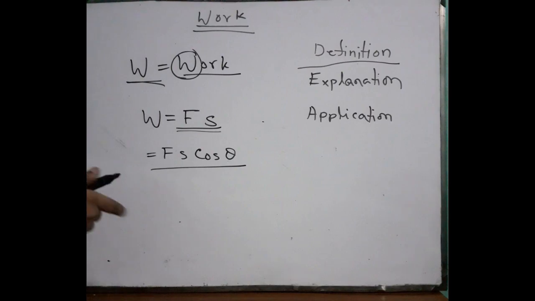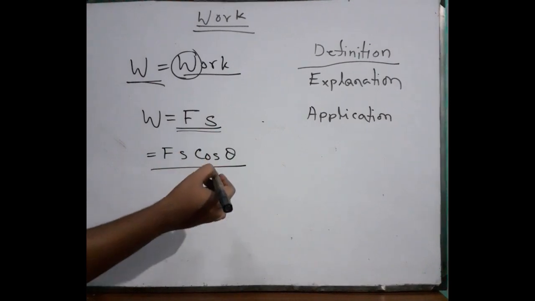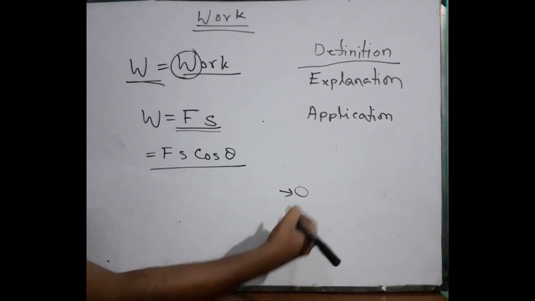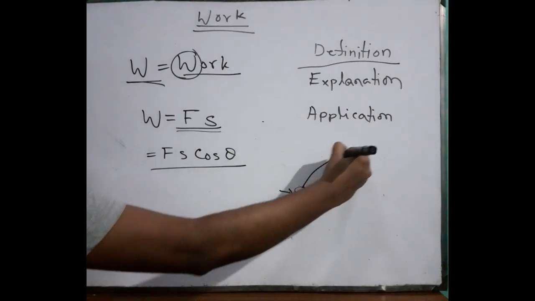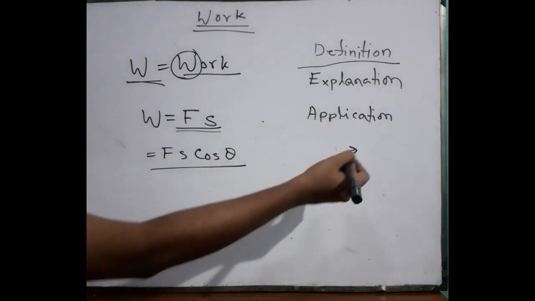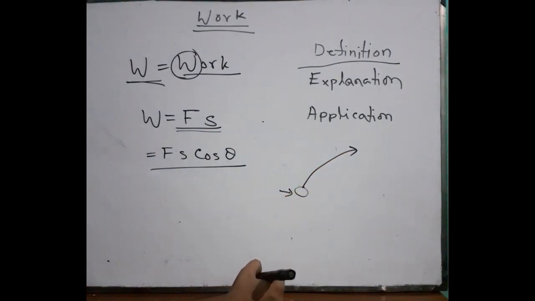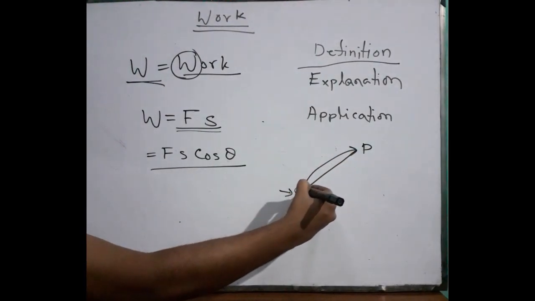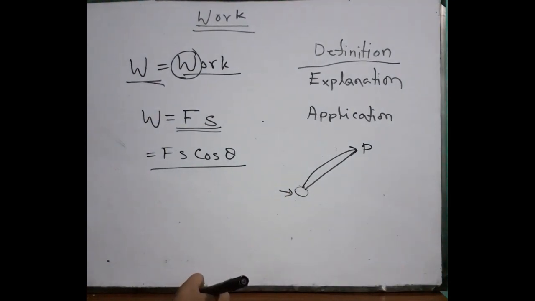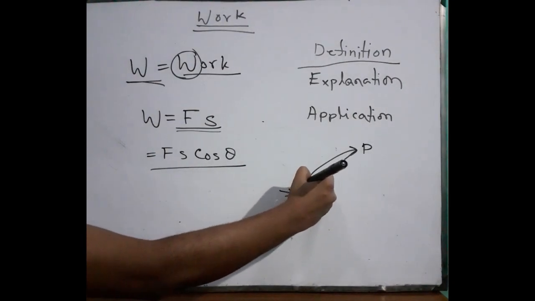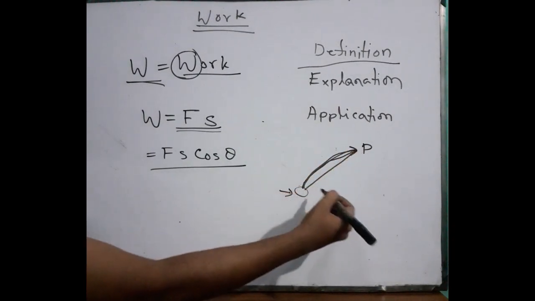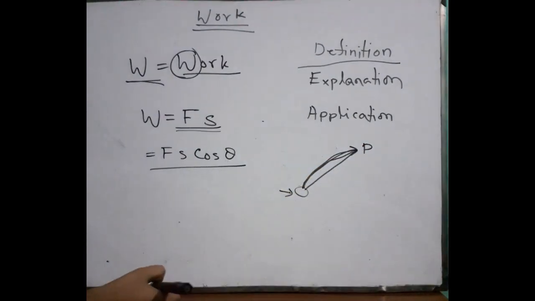For not a straight line job, or curved work, what can we achieve with F and S, because we don't have any S. Suppose here is a ball and you are just kicking this one. If the ball goes in such a way, how can we measure the displacement like this? If the displacement is this, it is not the correct one, right? Because it goes all around this way. So how can we measure this displacement directly to P? It is not possible.